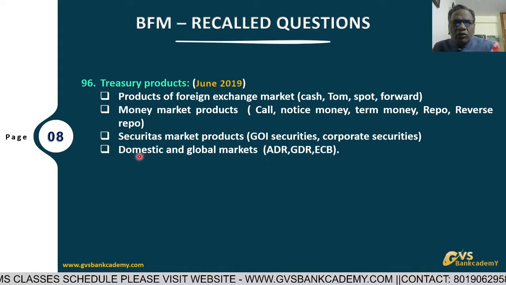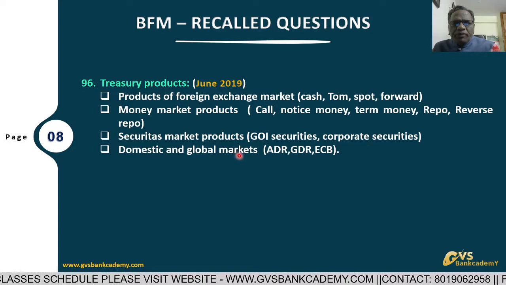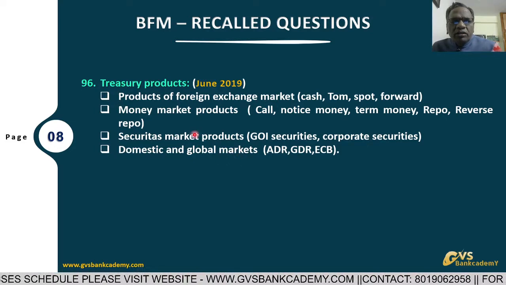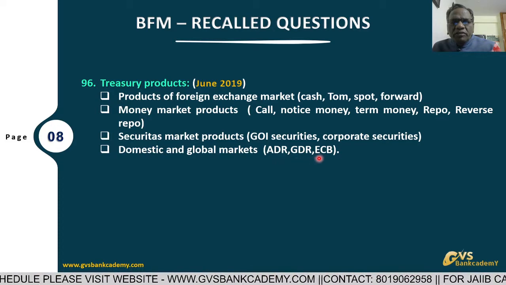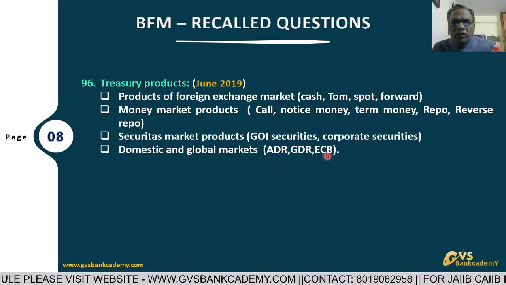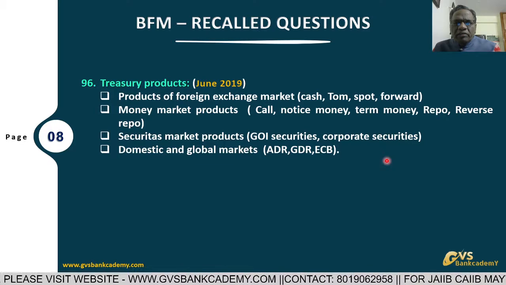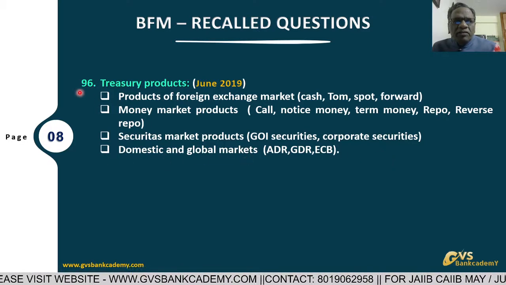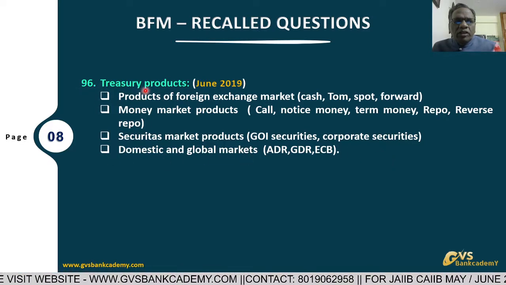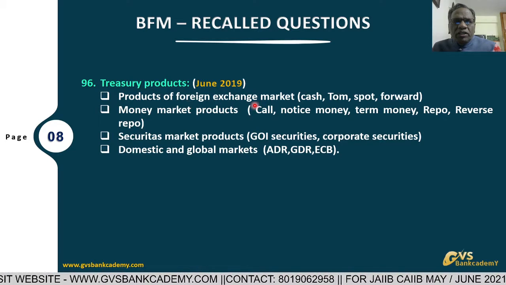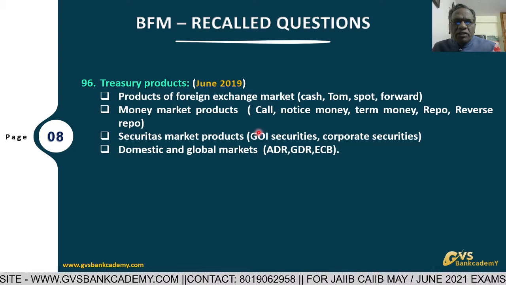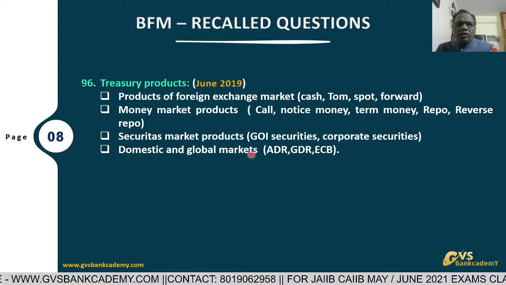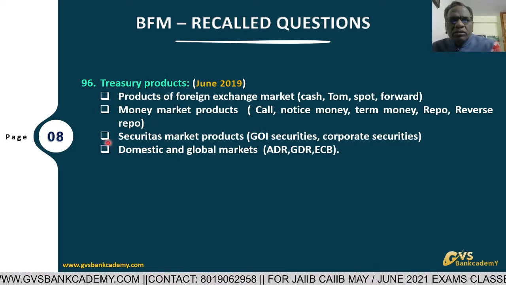The last point is the domestic and global market also. Globally, treasury has to deal with ADR, American Depository Shares, Global Depository Shares, ECB, external commercial borrowing arrangements, and trade credit arrangements. All have to be seen by treasury. So, treasury has four types of products. One is foreign exchange. Number two, money market related. Number three, security market related. Number four, global market related. Treasury has to do these four.